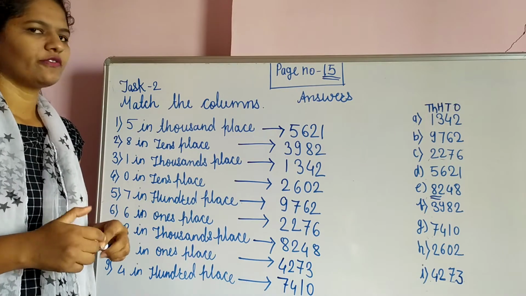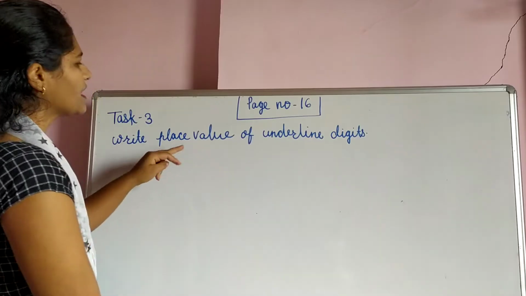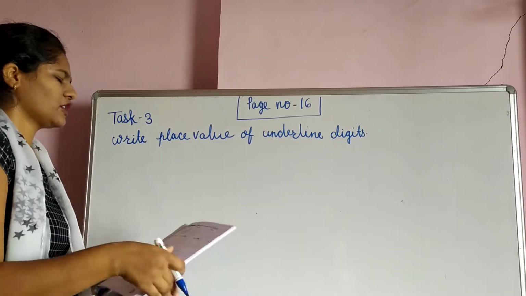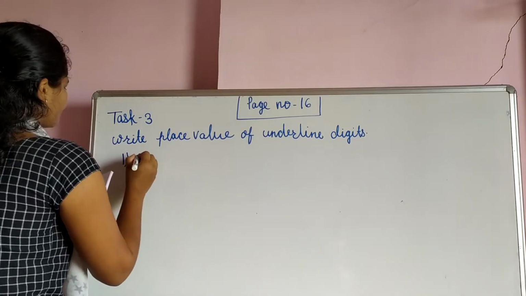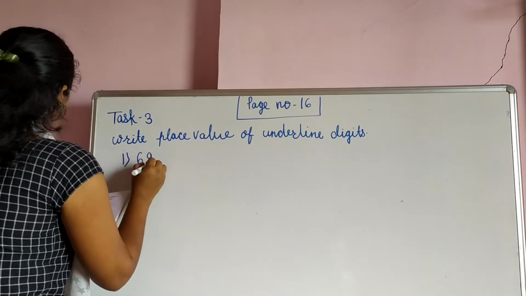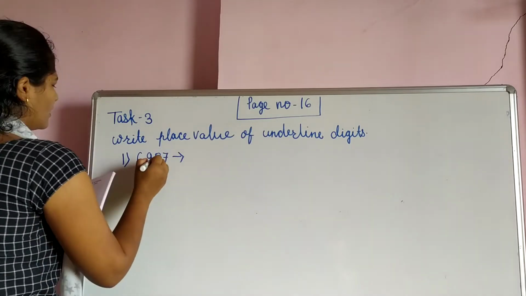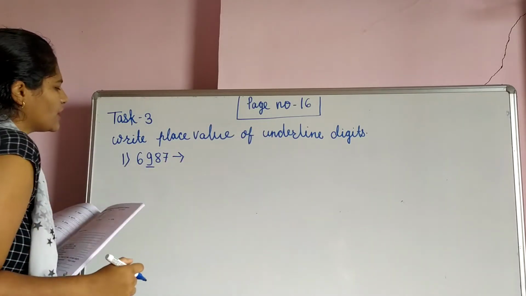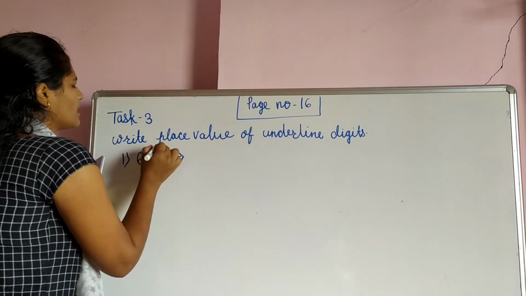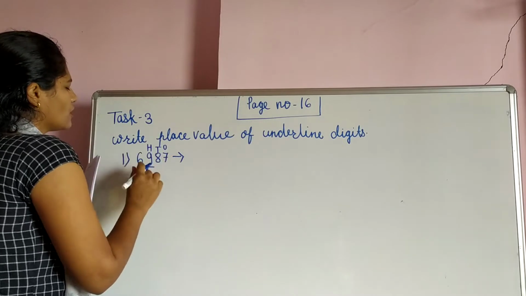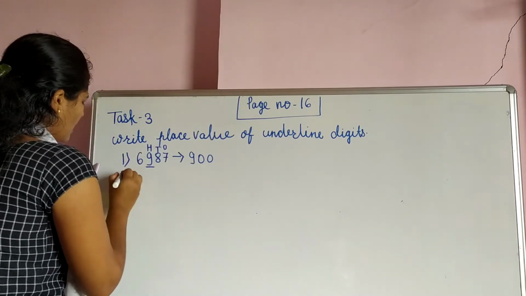Okay students, now we will move forward to our next topic. Write the place value of the underlined digit. So what are the questions? Firstly we write the question. What is the first question? 6987. Here which digit is underlined? Here 9 is underlined. What is the place value of this underlined digit? See, ones, tens and 100. So the place value of it is 900.